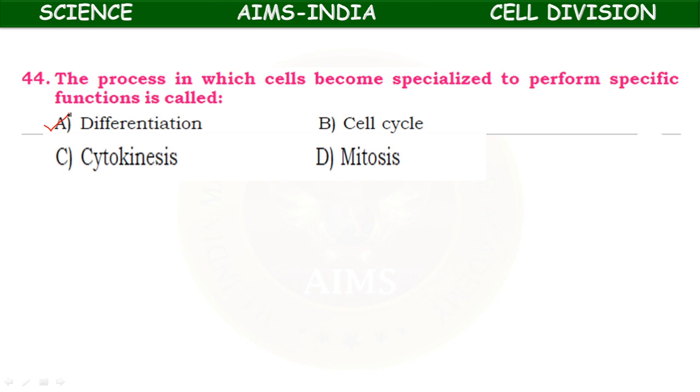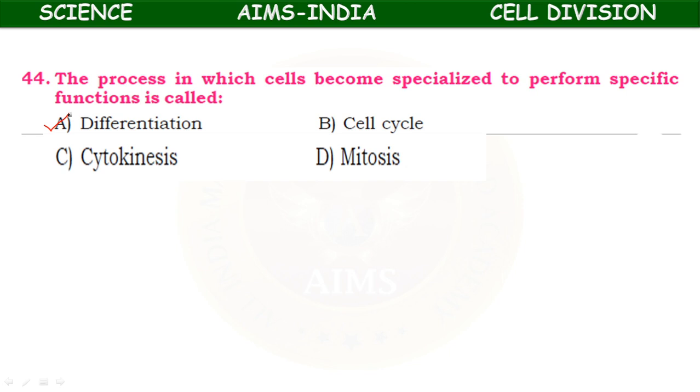After meiosis the gametes are formed, then fertilization takes place and a diploid zygote is formed. That zygote develops into an embryo by cell division, that is mitosis. During development, at some stage the embryo cells are assigned specific functions. The process in which cells become specialized to perform specific functions is called cell differentiation.